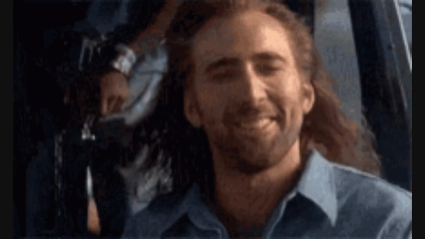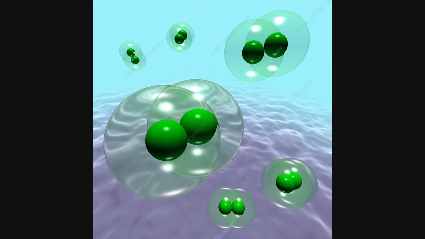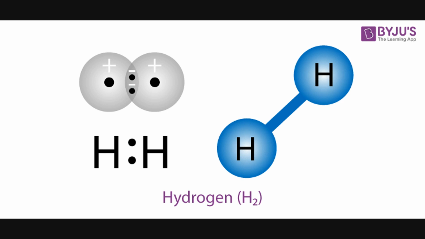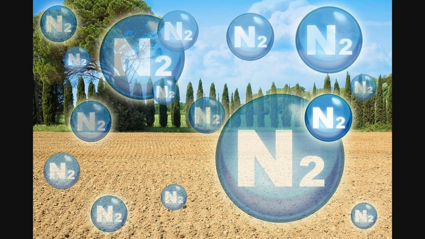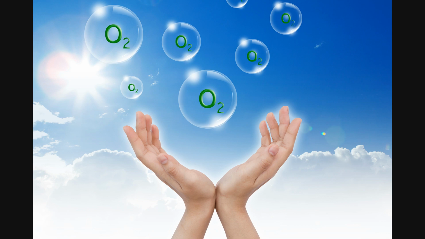Most of the constituents of air we enjoy are in the form of molecules. Hydrogen, the most abundant element in the universe, is rarely observed alone. It is almost always in the form of a gas. Hydrogen gas. We have nitrogen gas being the most abundant in the Earth's atmosphere, and oxygen being the most abundant element in the Earth.